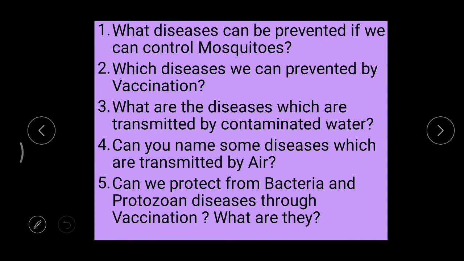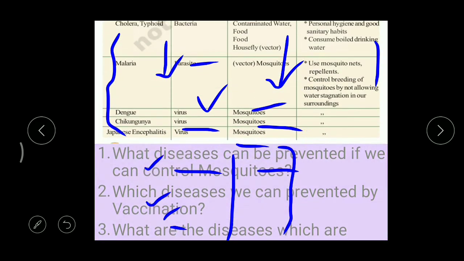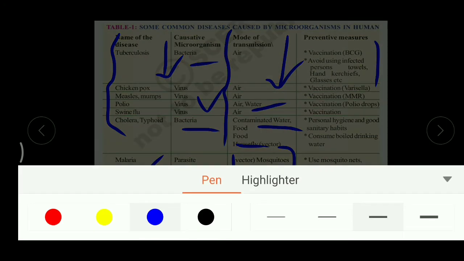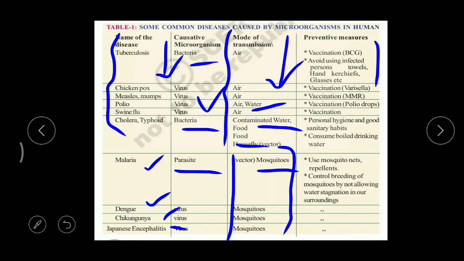Can you name some diseases which are transmitted by air? Which diseases are spreading from one person to another person through air? Take the first 5 diseases, and if you carefully observe these, they spread by air.